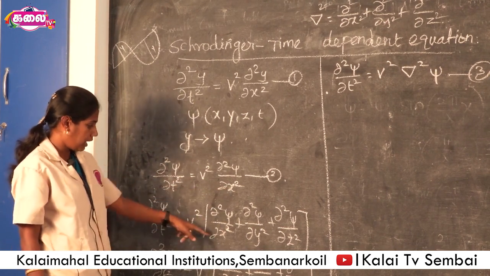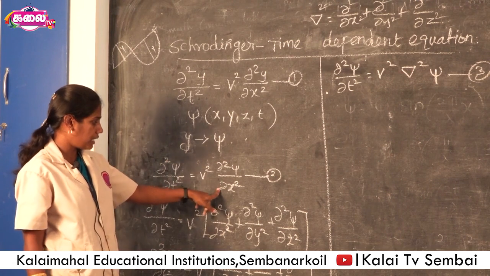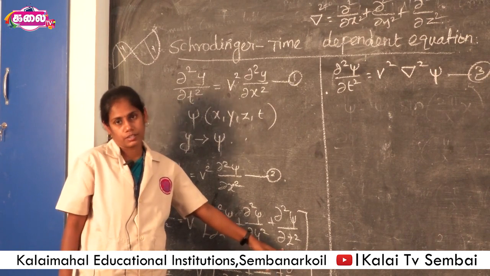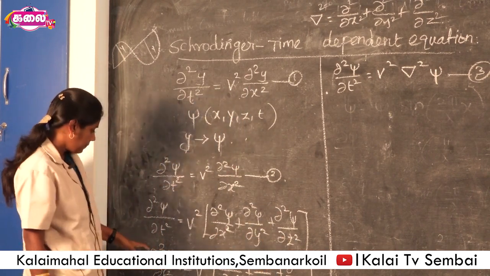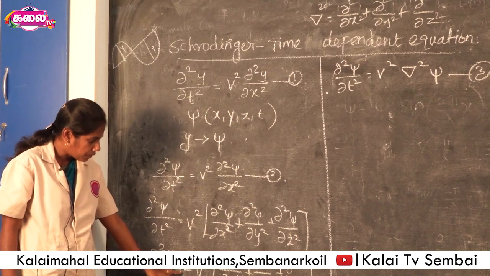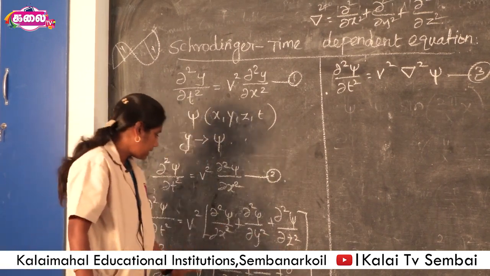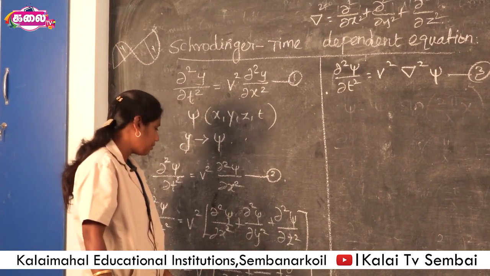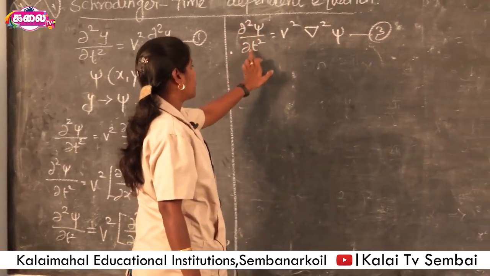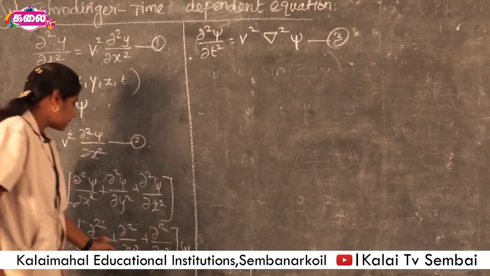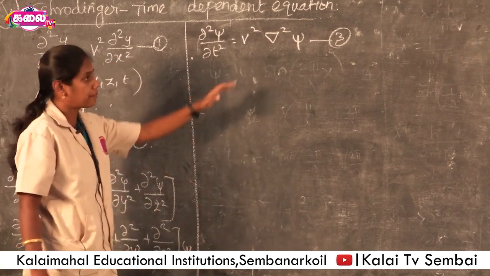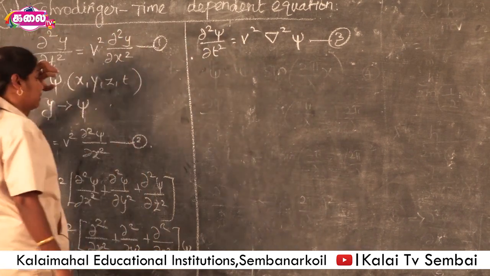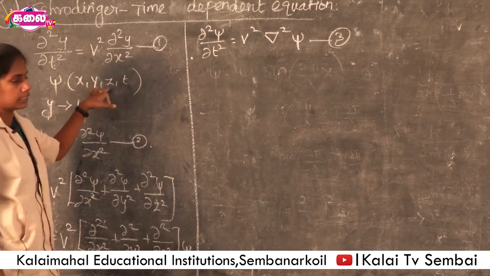If it is written in 3 dimensions, we can write ∂²ψ/∂x² + ∂²ψ/∂y² + ∂²ψ/∂z². This is the same as for the time independent equation. Then ∂²ψ/∂t² equals, we apply the Laplacian operator, with ψ taken commonly. So this is the Laplacian operator del squared. So this equation is also written as ∂²ψ/∂t² = v² ∇²ψ. Up to this step, it is the same as the time independent Schrodinger equation, except this function is of x, y, z and t.